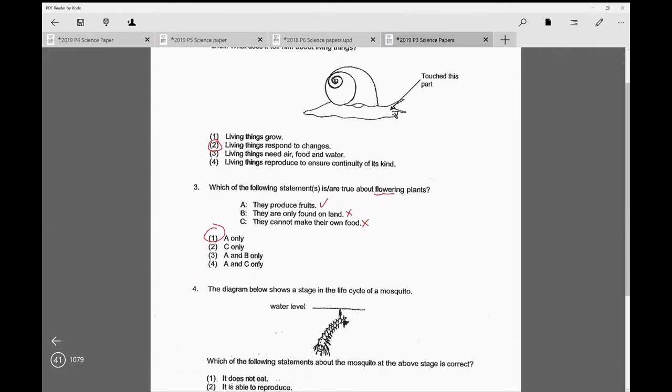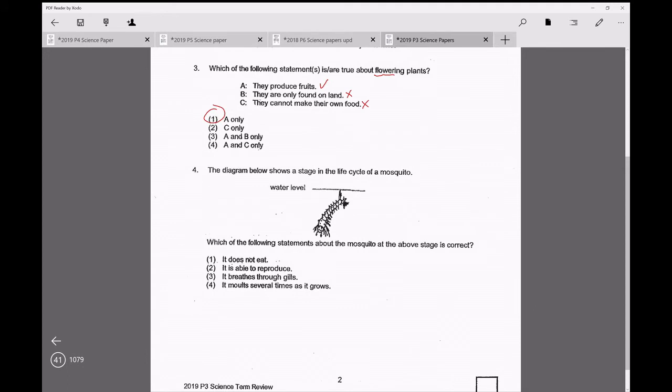Let's do the next question. This is the larva stage. This is actually called the wriggler, and the stage name is the larva. Just like a caterpillar: the larva stage of a butterfly is called a caterpillar, and the larva stage of a mosquito is called a wriggler. You don't have to know how to spell wriggler. It will not be tested. The larva stage of the mosquito is just like that of the butterfly. They feed a lot. Once they hatch from the egg, they will start feeding already. They will feed non-stop because when they go to the pupa stage after that, they cannot feed anymore.